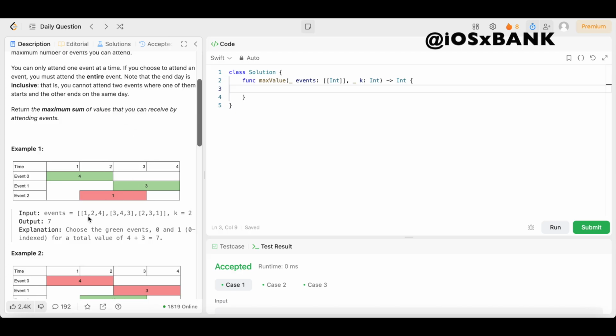So in this case, if we go to event 1, which is this event, it starts on day 1 and ends on day 2.